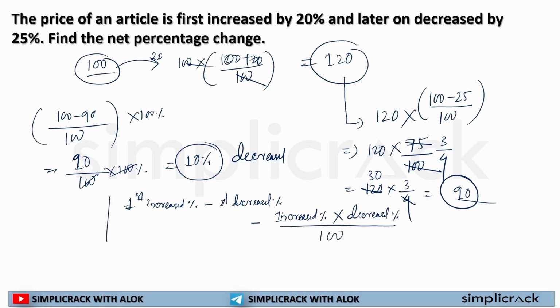So let's use this for net change, with a positive sign for increase and a negative sign for decrease in value.